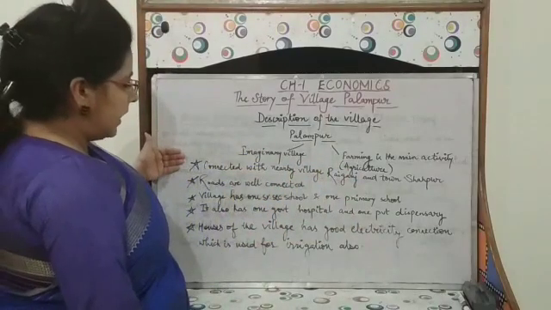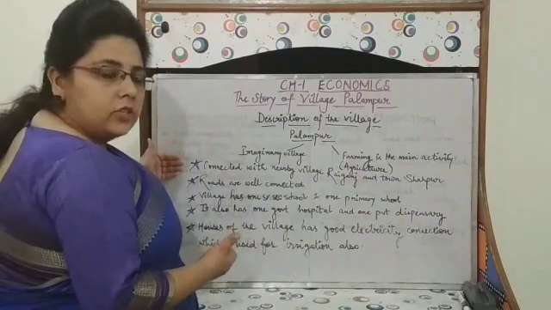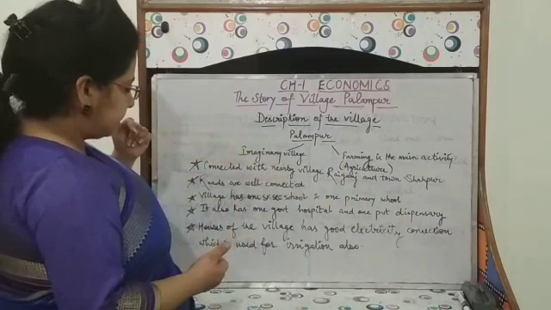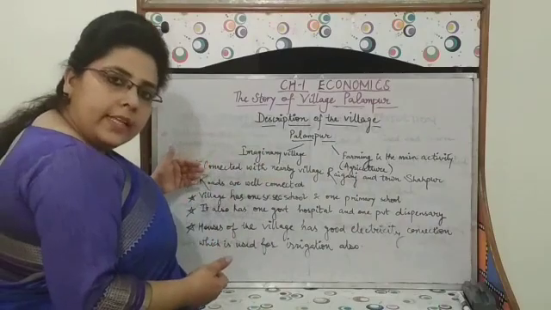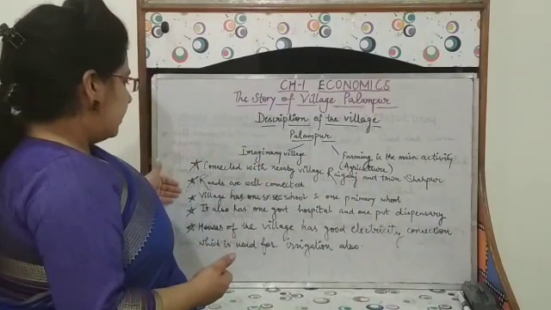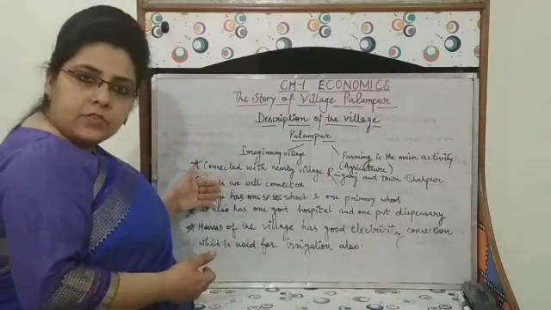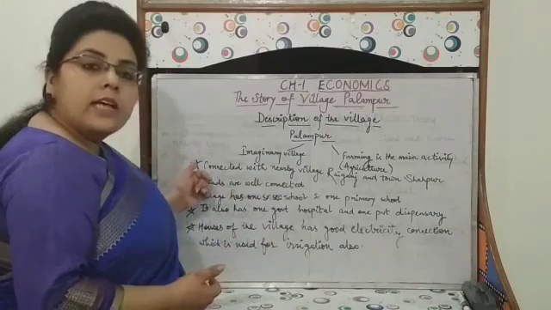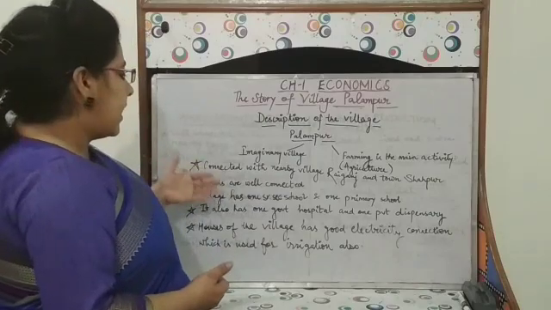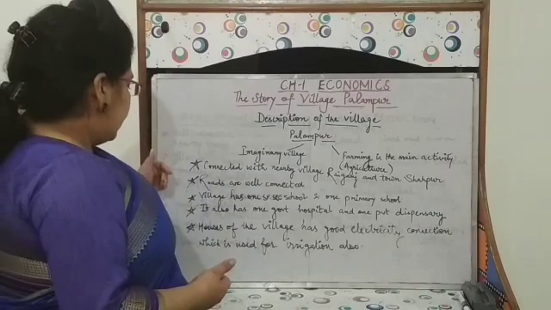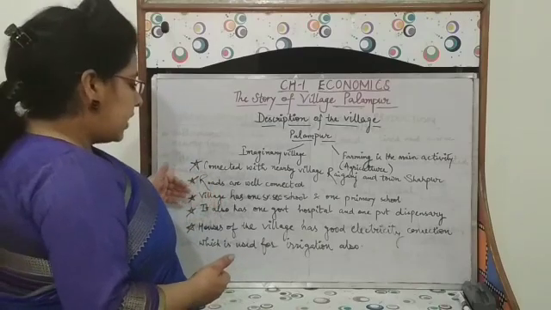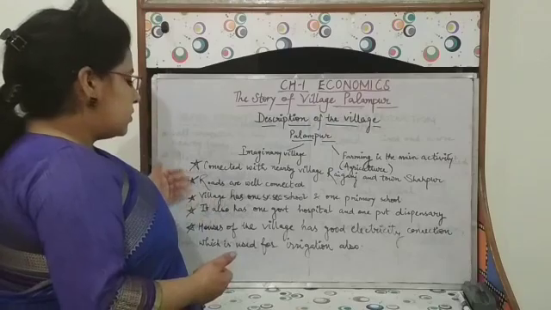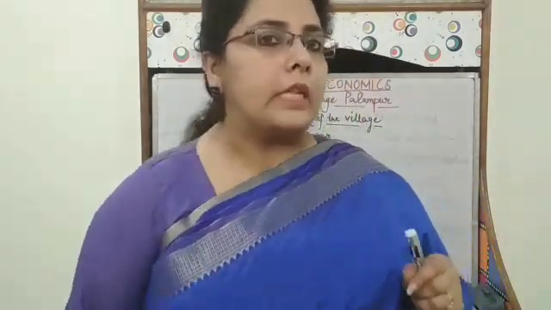Next, this village is connected with the nearby village Raiganj and town Shahpur. Then roads are well connected in this village. Then this village has one senior secondary school and one primary school. Next, it also has one government hospital as well as one private dispensary. Then houses of this village have good electricity connection which is used for irrigation also. So after this description of the village, here comes the population distribution of the village.